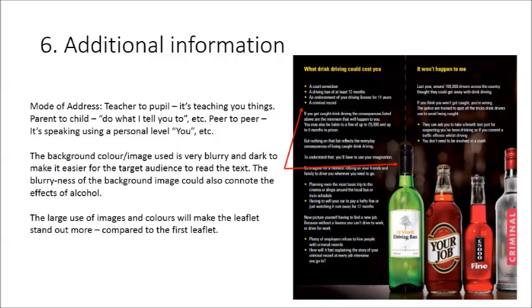The background colour and images used are very blurry and dark to make it easier for the audience to read the text. The blurriness of the background can also connote the extreme effects of alcohol if you are over the limit. And compared to the first leaflet, this leaflet uses a lot more images and colours to make it stand out more and to appeal to a wider audience.